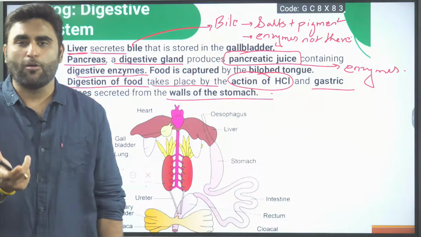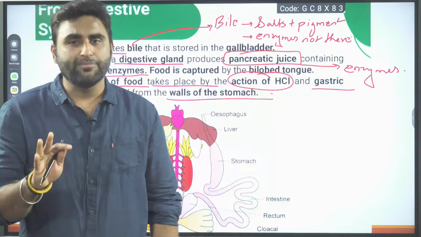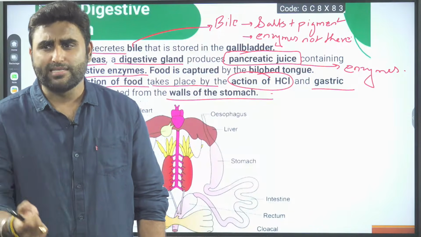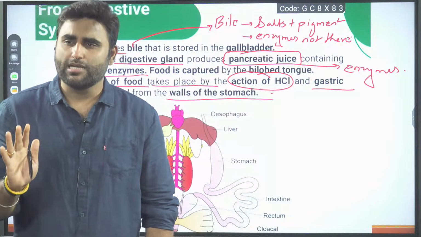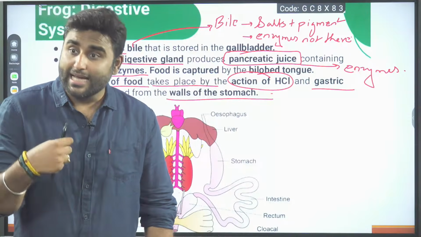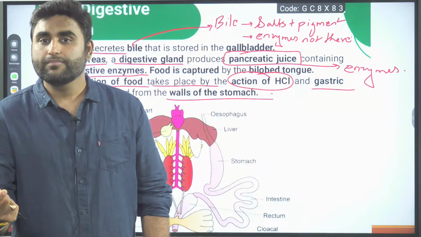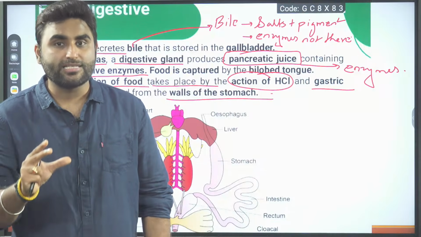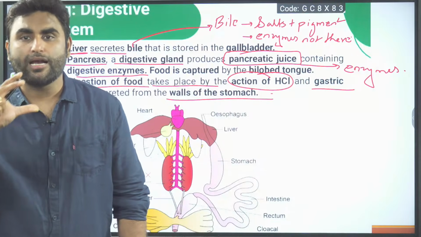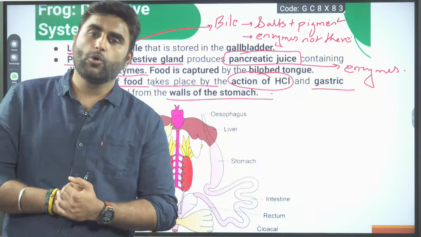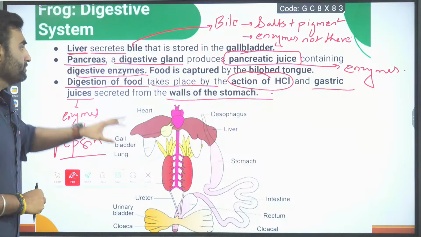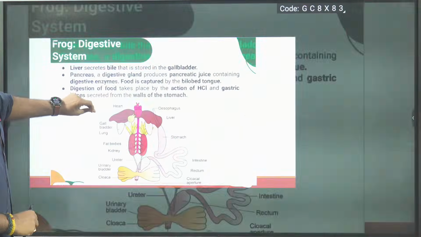See, some of them are goblet cells. Some of them will secrete mucus. Some of them are the parietal cells or oxyntic cells, not in our syllabus now. They secrete the HCl. Some of the cells will be secreting pepsinogen enzyme. All these are the columnar epithelial cells. Okay? Are we clear? Moving ahead.